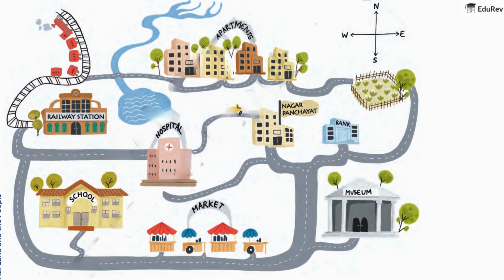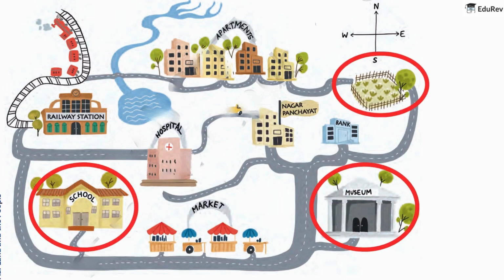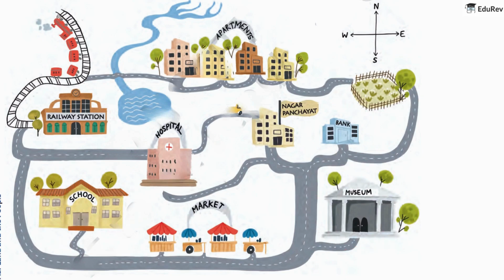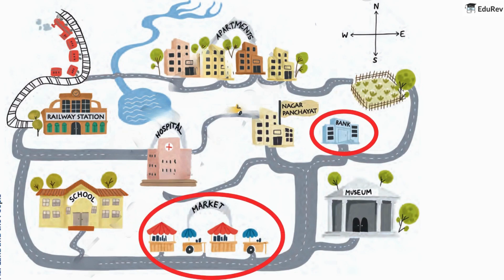Now, can you locate the public garden, the school and the museum? See the map closely. Yes, here they are. Now, what if you want to proceed from the bank to the market? Which way will you go? Well, see the map, there are many possible ways, but we will take the shortest way. Which one is it? Yes, this one.